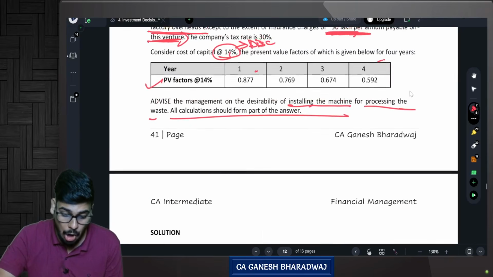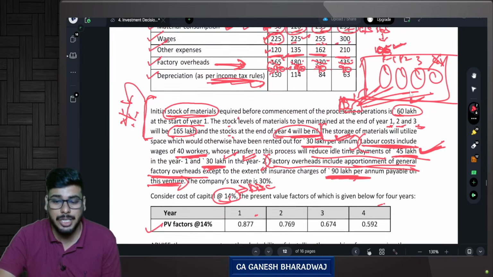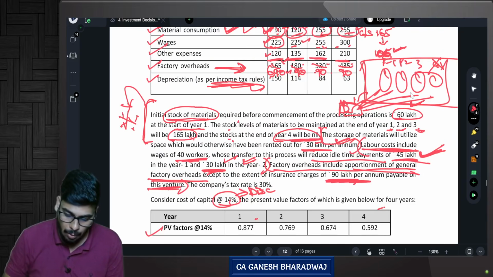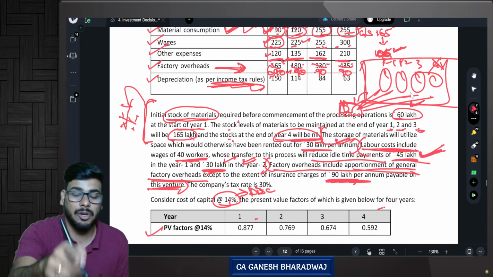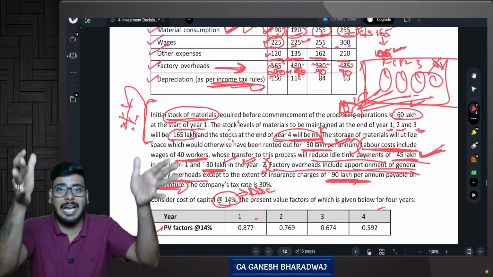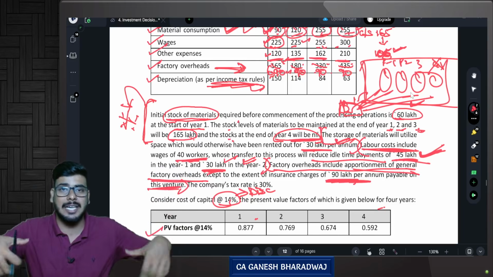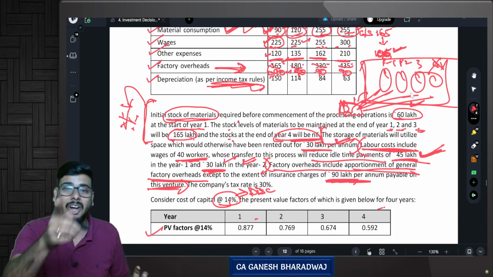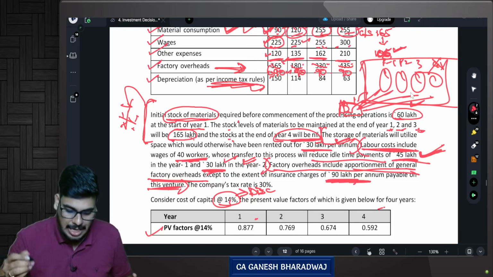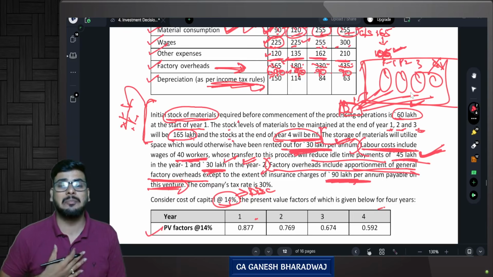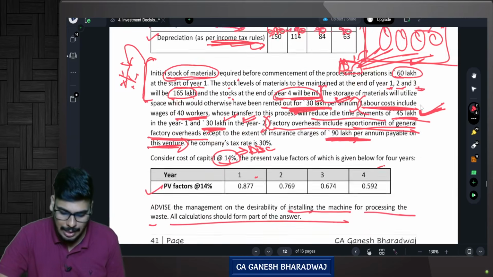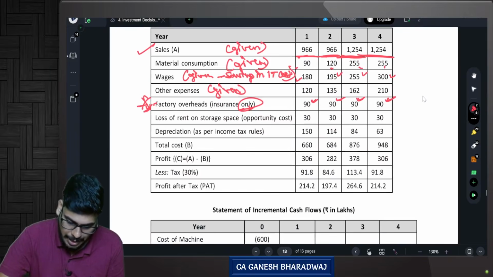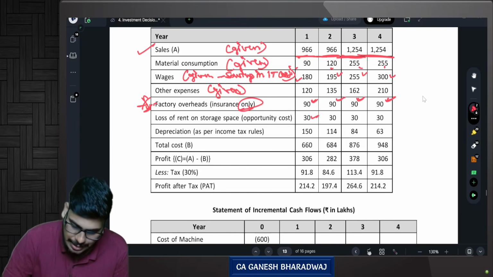One more thing is there. What is this? Loss of rent on storage. Clear. Opportunity cost. Because I am going for this decision, now in this place I will be placing all my equipment and doing the process. Had I not taken this decision, this place would have been empty, which I could have rented out for 30 lakhs per annum. So now I am going to lose that 30 lakhs per annum. So this is also my cash outflow. Correct? So 30 lakhs is also considered.